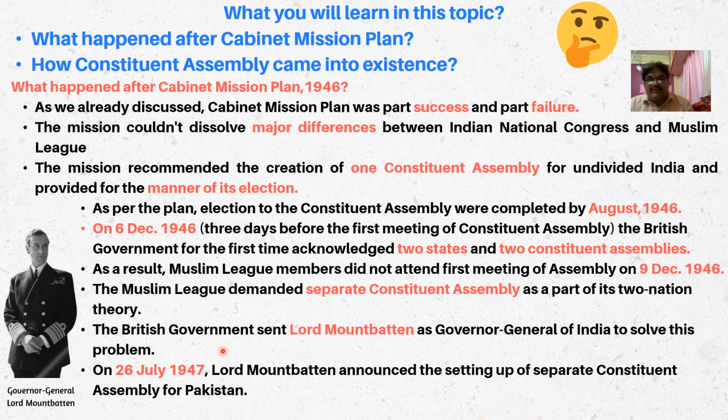Okay, so after the recommendation of the Cabinet Mission Plan, first the elections were conducted to the Constituent Assembly in August 1946. Then in December 1946, the British government informally accepted the demand of two constituent assemblies, as repeatedly demanded by the Muslim League. This created a different kind of deadlock because they started boycotting the constituent assembly, and then there was a question of how to frame the constitution. Then Lord Mountbatten came and gave his own plan, which is popularly known as the Mountbatten plan.